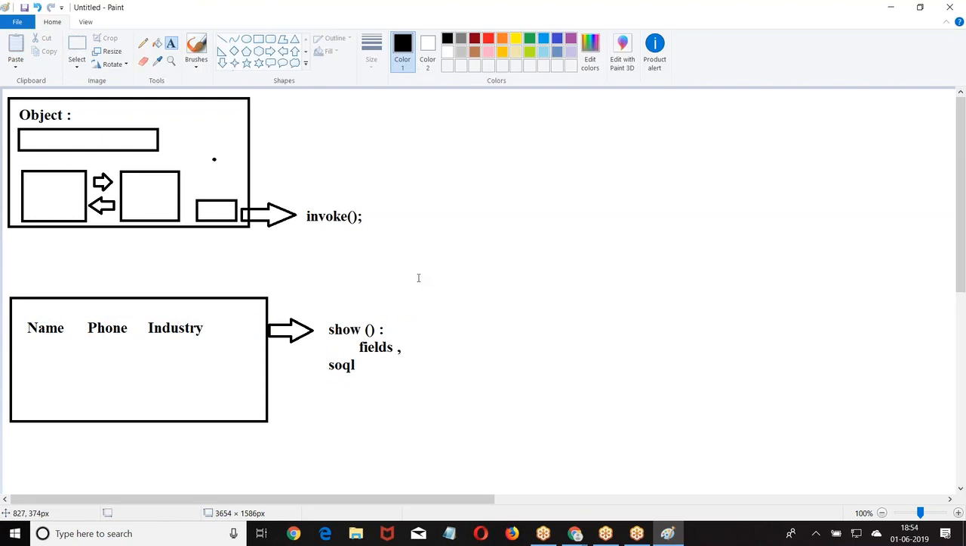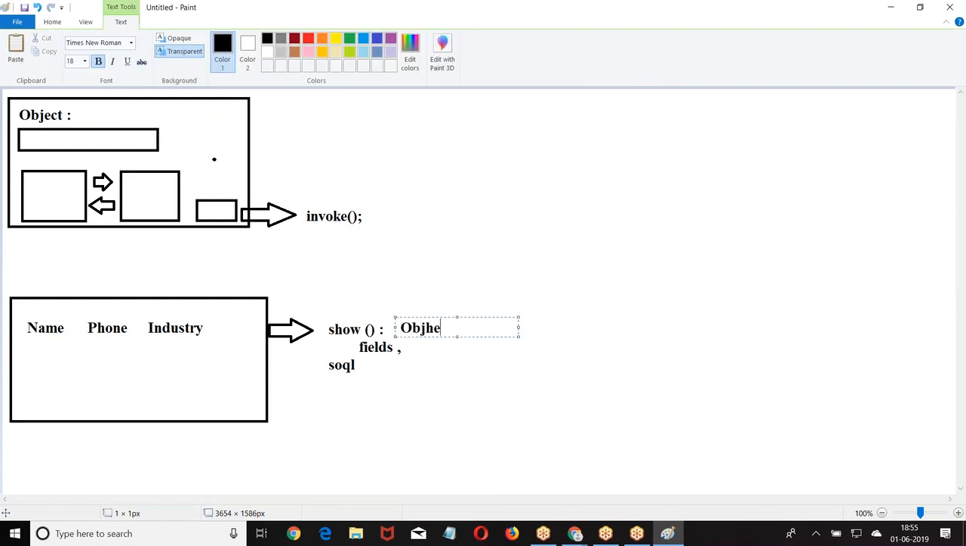Right. Now what is my requirement? Based on the object, if I select the object, select the fields, and click on the button, the invoke method should call the show method. The invoke method has to call the show method by passing the object.